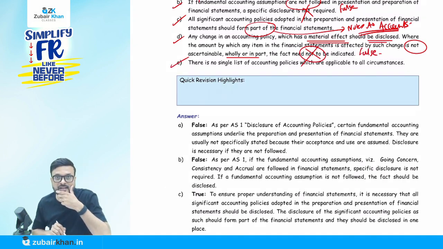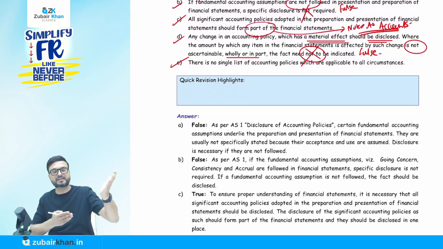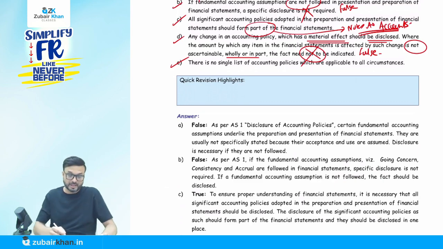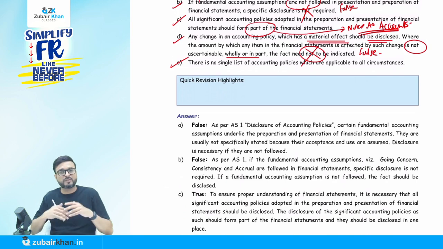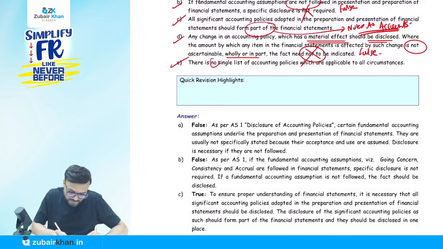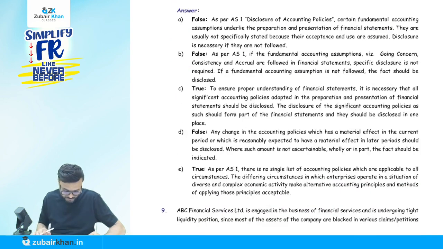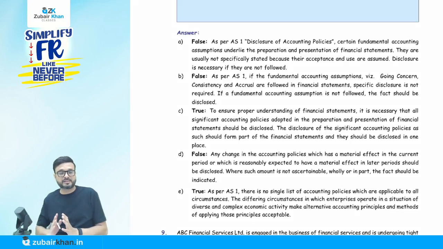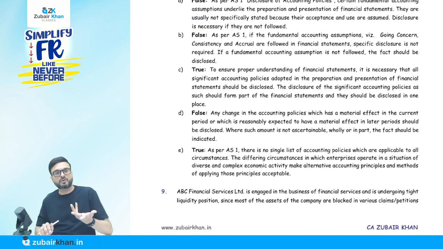Now, there is no single list of accounting policies which are applicable to all circumstances. Correct? I told you that. We cannot give a single list that is going to be applicable universally. No. Everyone has to decide which accounting policy is more relevant and more suitable to them. For me, FIFO might be suitable; for you, weighted average might be suitable. Therefore, there is no single list. Therefore, the answer of E is true.